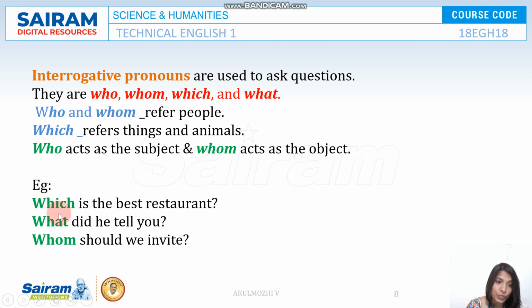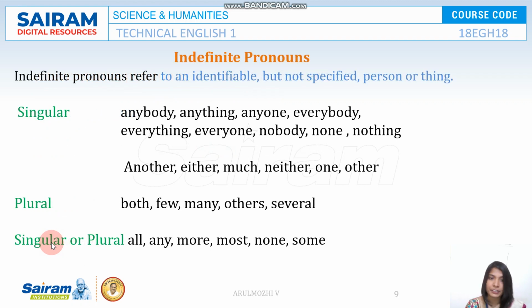Take for example, which is the best restaurant? When do you use which? Which is used when you have multiple choices. For example, you are in a city and you have so many options there. So you use "which is the best restaurant." What did he tell you? Whom should we invite? Here, the person who is invited is the receiver. So we ask whom should we invite.